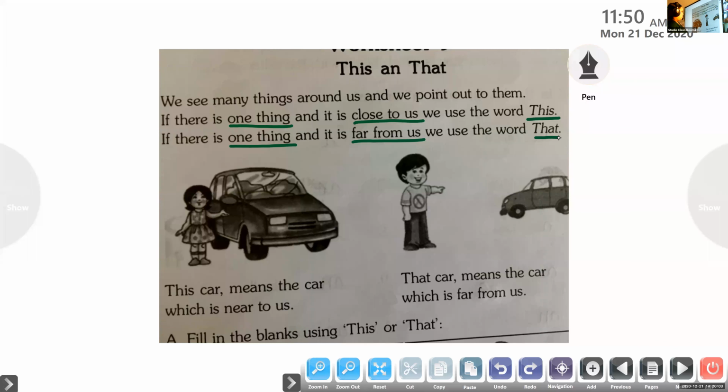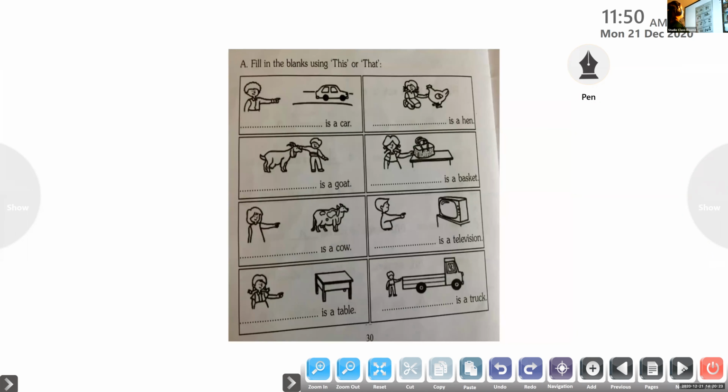Okay. So here, this car means the car which is near us. And that car means the car which is far from us. Do you remember the usage of this and that? Yes? That is a very simple exercise. Yes, still we will do one or two.